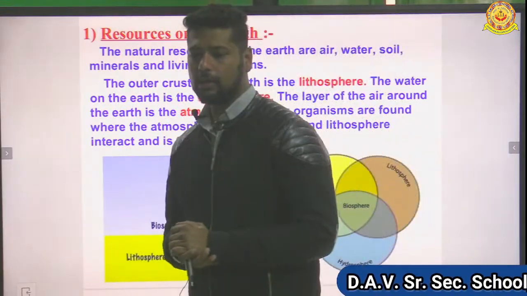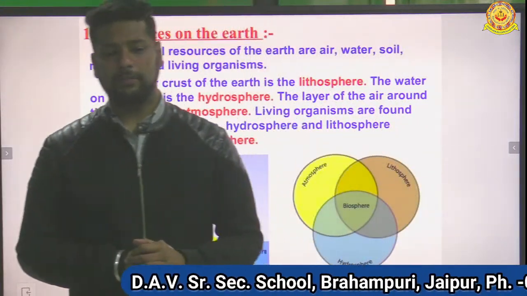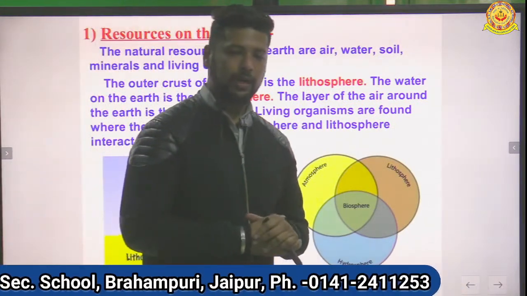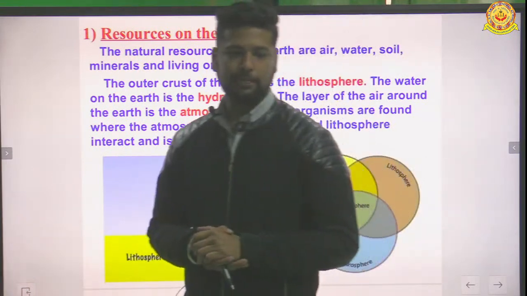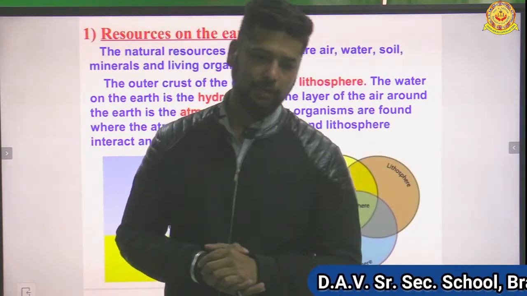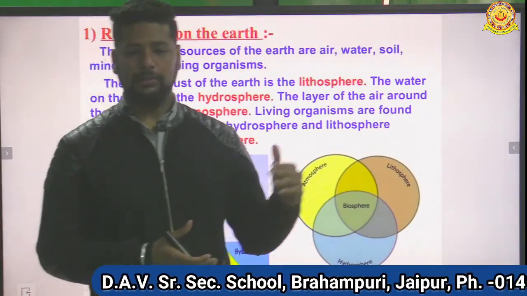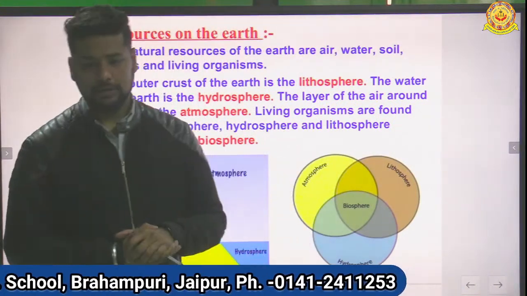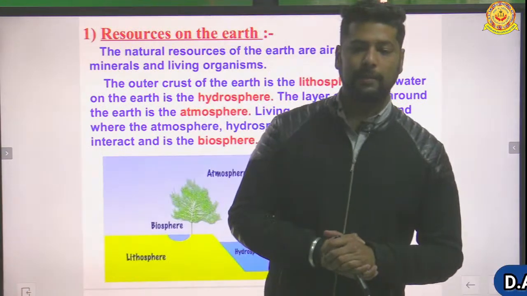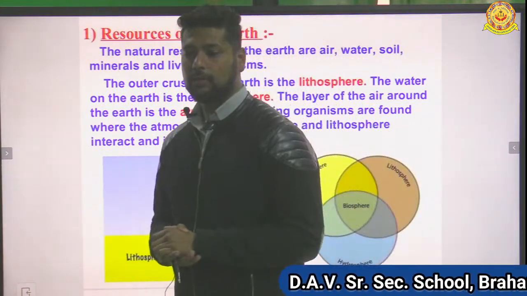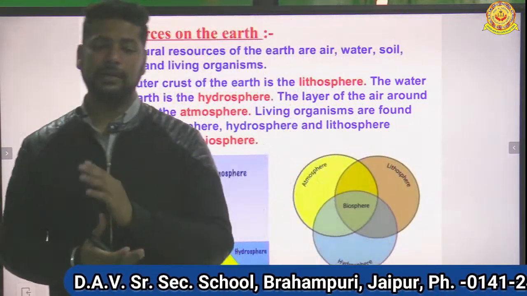Afterwards, we studied the atmosphere, the advantages of the atmosphere, and how it works. Atmosphere is not only essential for our breathing, it is also essential for climate control. For example, if we talk about the moon and the earth, the temperature on the moon can range from around minus 190 degrees Celsius to 110 degrees Celsius.